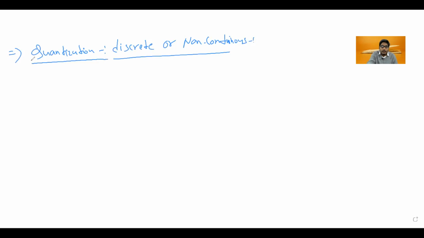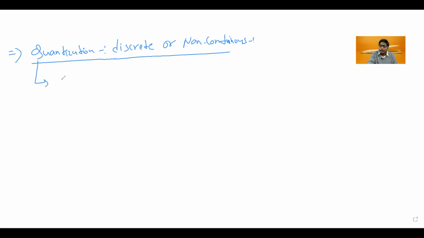Let's discuss what the meaning of quantization is. So let's see the word quantization. The word quantization can also be known as discrete, which gives a much better idea of its meaning. Discrete, or you can say non-continuous. Both words give a much better idea about the meaning of quantization.